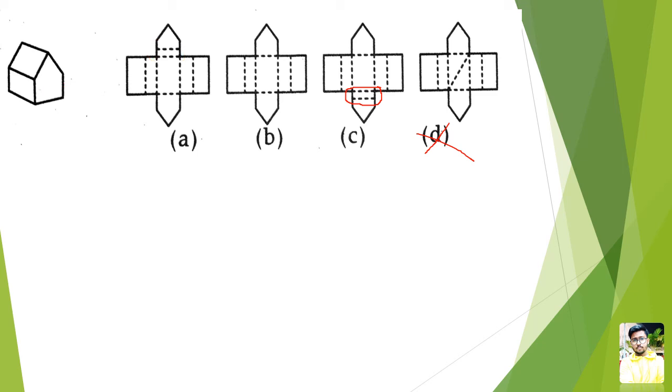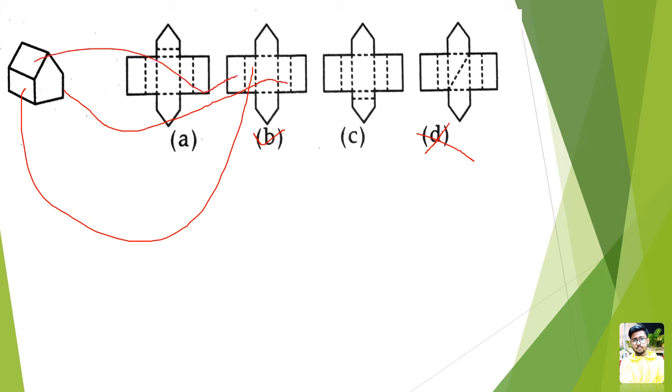This was a very easy question. If no, then just click to strike it off. Option B is the correct answer. No need to check anything else. Just for your satisfaction, if you have time in hand, compare it. We have this part as this, and these two slant areas. One slant area is this and the other slant area is this.